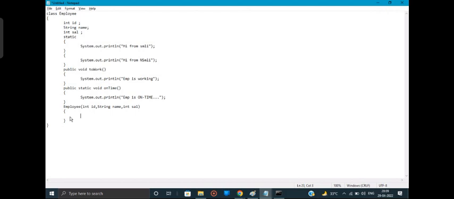this.id equals id. Similarly, this.name equals name. Similarly, this.sal equals sal. Yes. So if I'm writing it like this, then what is happening?